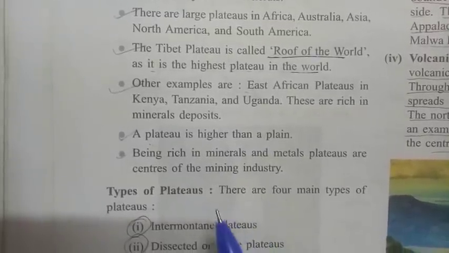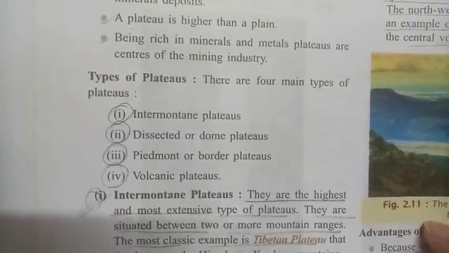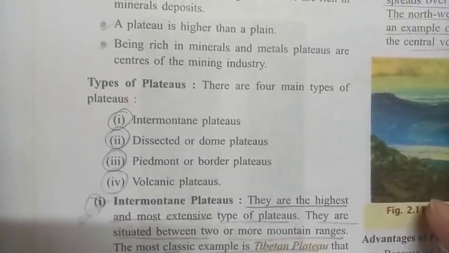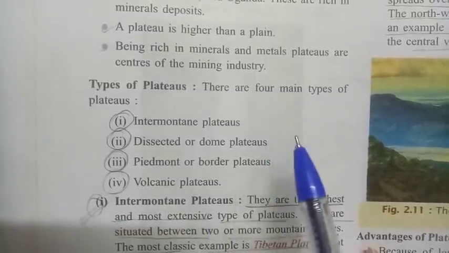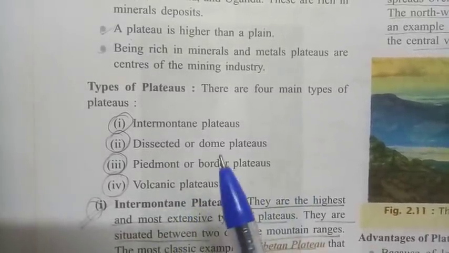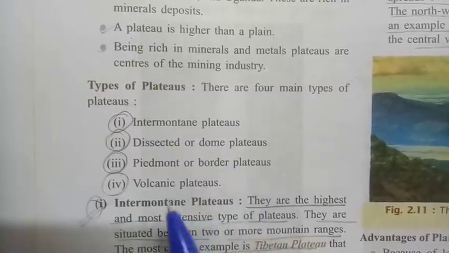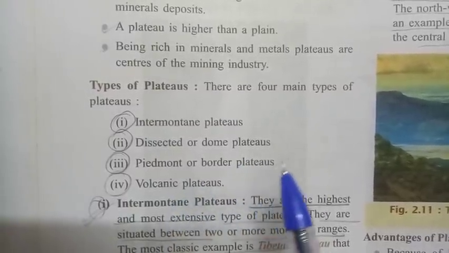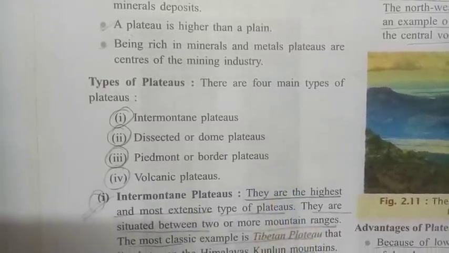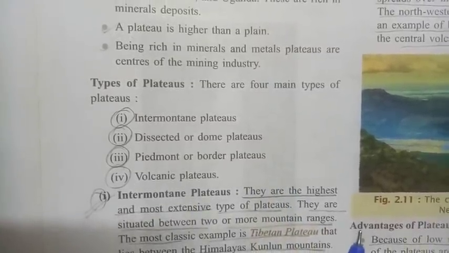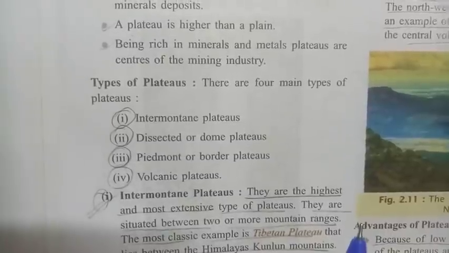Now we are coming to the types of plateaus. How many types of plateaus generally are there? Basically 4 types of plateaus. First one is intermontane plateau. Second one is dissected or dome plateau. Third one is piedmont or bordered plateau. And fourth one is volcanic plateau. We are going to deal with all these 4 types of plateaus one by one.